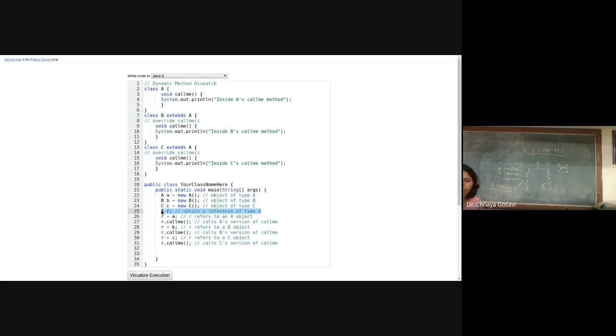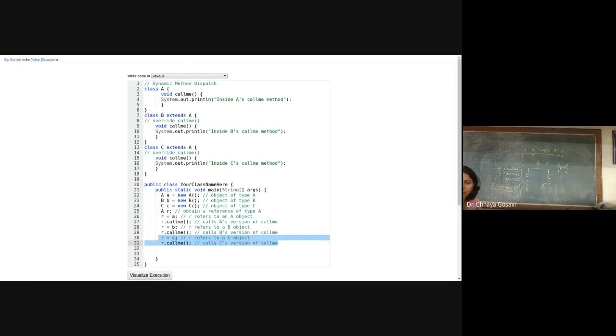So here a reference is created of the base class, that is superclass R. R is a reference, and you are saying R equal to A. So A's object reference is stored in the reference, and then you are saying R dot call me, so it will call the call me method of class A. Then when you are storing the address of B, that is object B, now R is pointing to an object of class B, and you are saying R dot call me, it will call B's call me method, and it is the same thing for C.